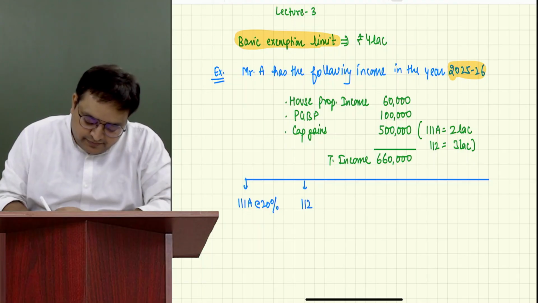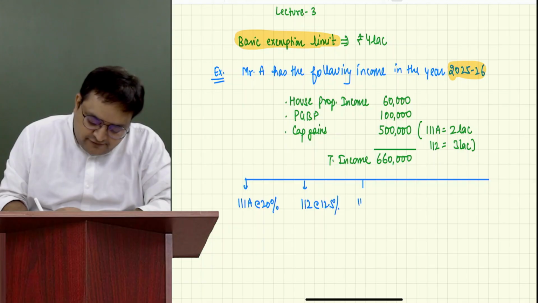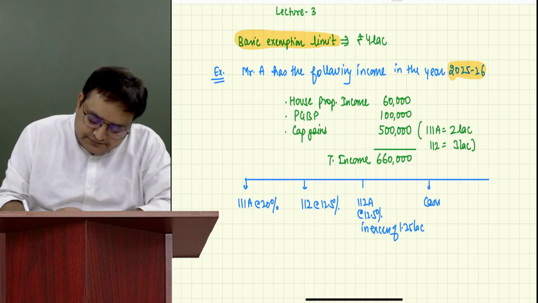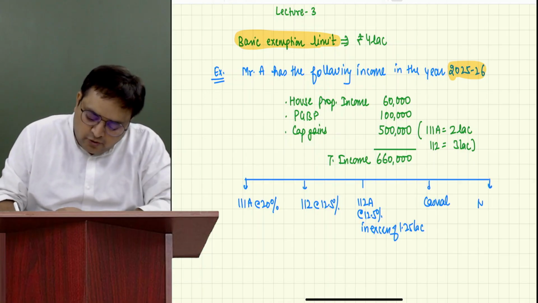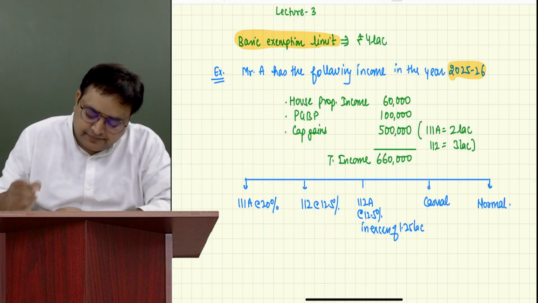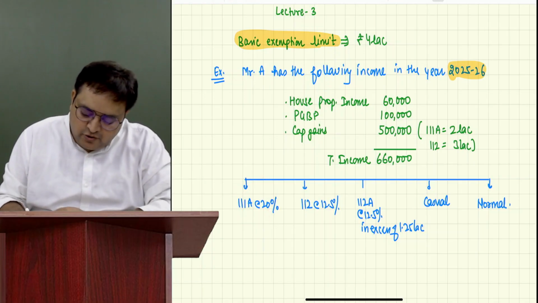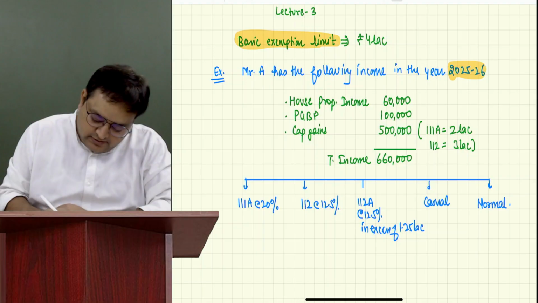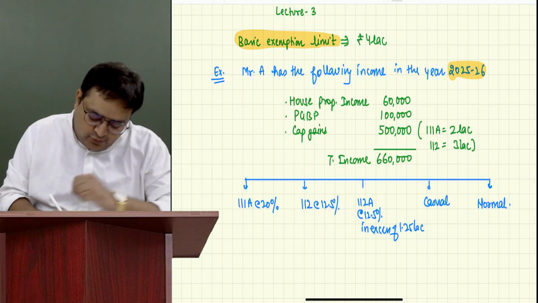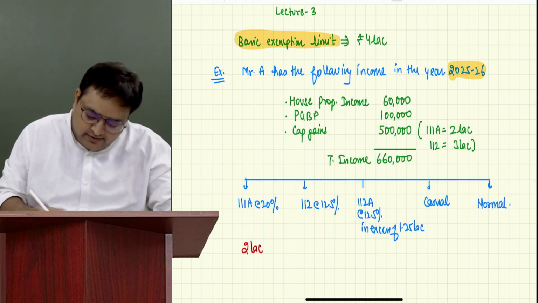What is the other one? 112 at a rate of 12.5%. 112A at a rate of 12.5% in excess of 1.25 lakh, casual income, and the normal remaining income. So do we have 111A over here? Yes, we have how much? 2 lakh. So we have 2 lakh rupees of 111A over here.